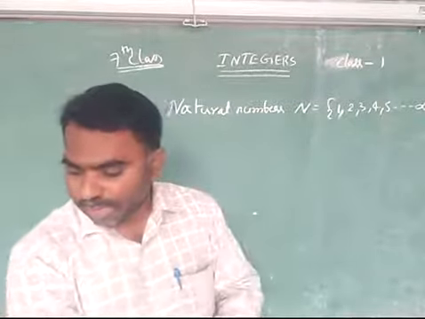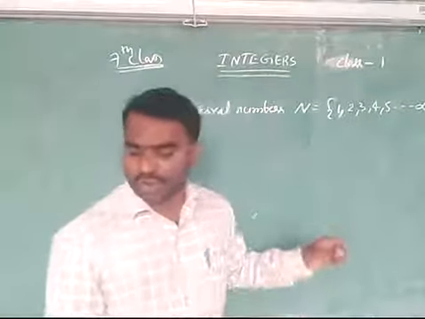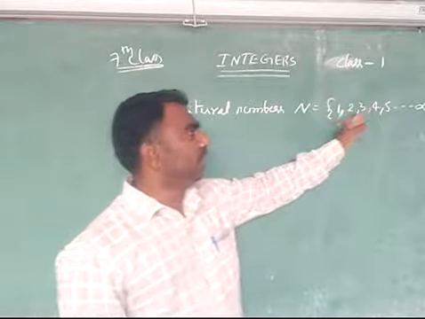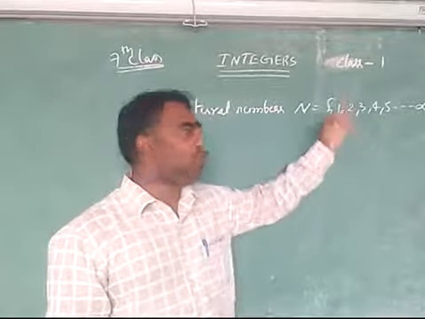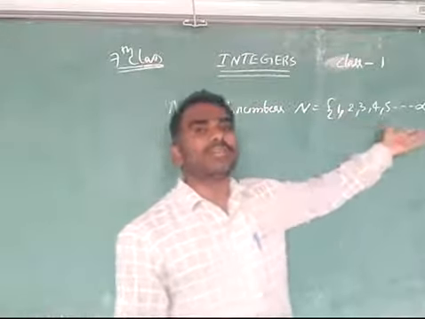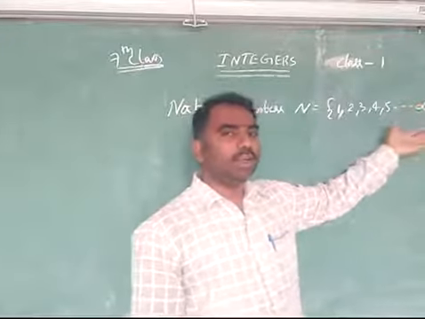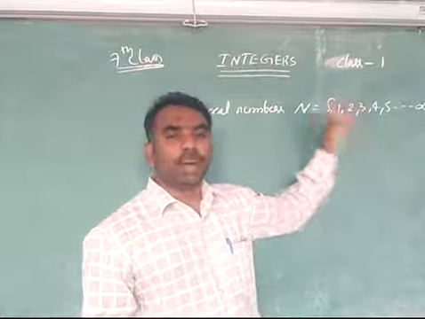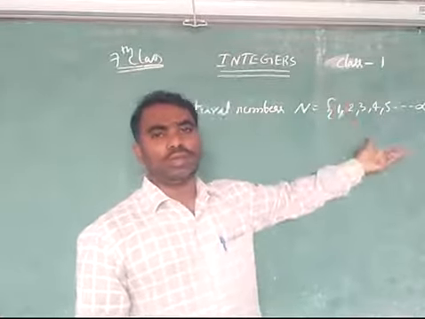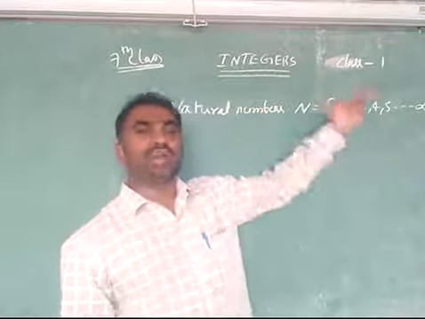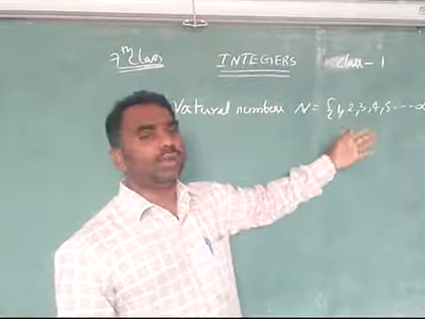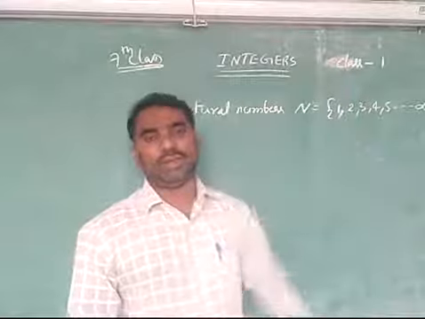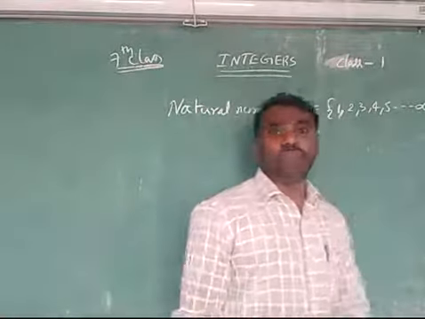The third question is, can you find where the sequence of natural numbers ends? Just now we discussed this. The natural number sequence starts from 1, and does it end at 1000, 1 lakh, 1 crore, 10 crores? No. If you stop at 10 crores, I will say 10 crores 1. If you stop at 100 crores, I will say 100 crores 1. So you can't stop the sequence of natural numbers. The natural numbers go on to infinity.